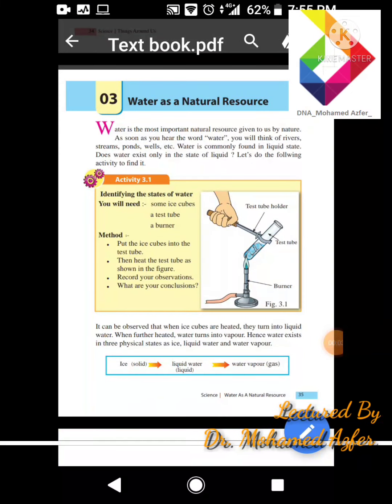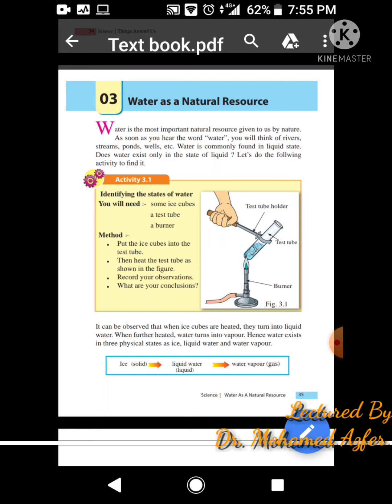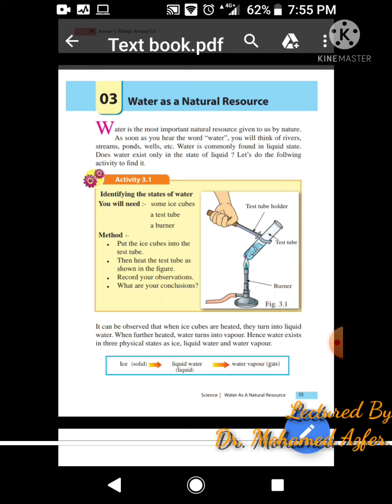Hi students, today we are going to discuss the third chapter of the grade 6 science syllabus, which is water as a natural resource. Water is a common thing that each and every student would have some knowledge of. Today I'm going to read the textbook and explain in a simple way the importance of water, the usages of water, what is water pollution, and what are the states of water. I'll be explaining in brief, in a simple way.